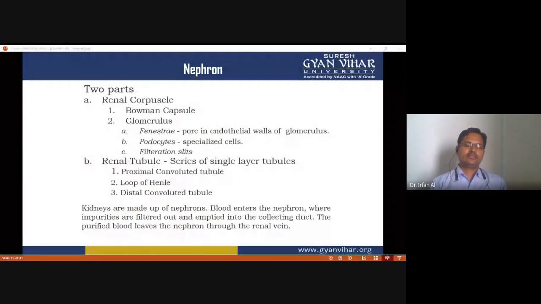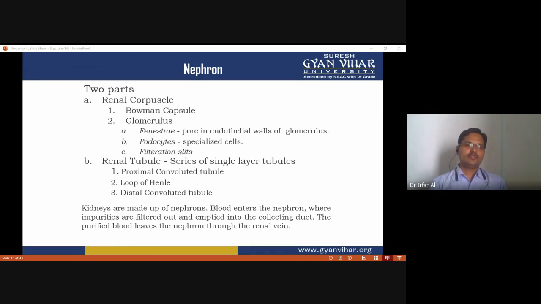The nephron has two major parts: the renal capsule and the renal tubule. The renal capsule is comprised of the Bowman capsule and the glomerulus. The glomerulus has fenestrae, which are pores in the endothelial wall of the glomerulus, and it has podocytes, specialized cells involved in filtration, and filtration slits, small grooves that enhance the filtration process.